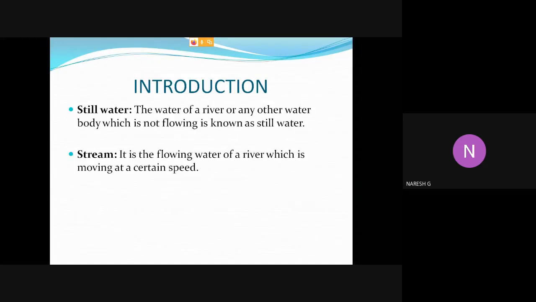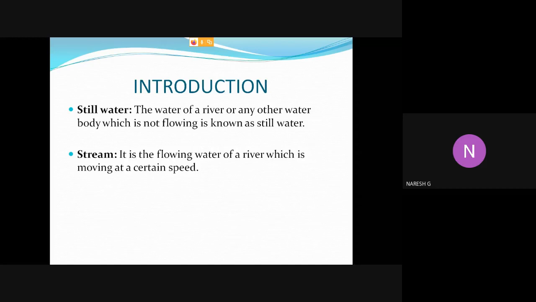Still water, another name for still water is stationary water. So it means that the water of a river or any other water body which is not flowing is known as still water or stationary water. So water is not flowing, water is not moving, that is called still water or stationary water.